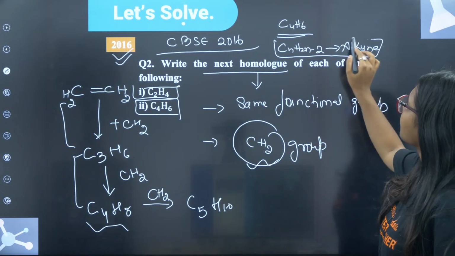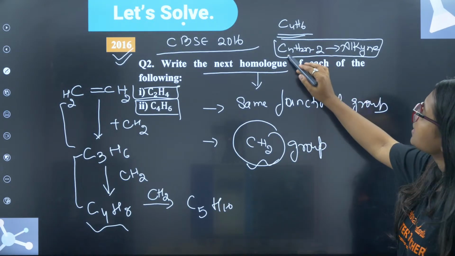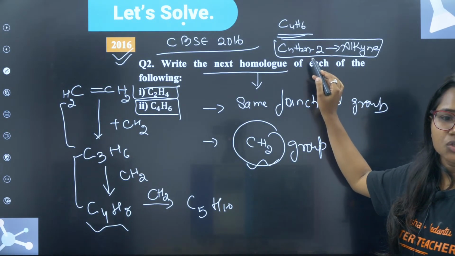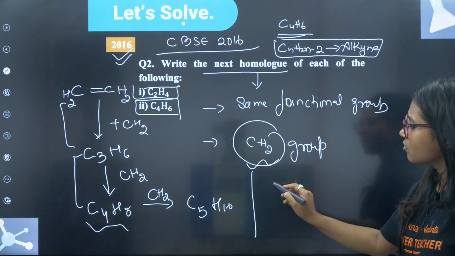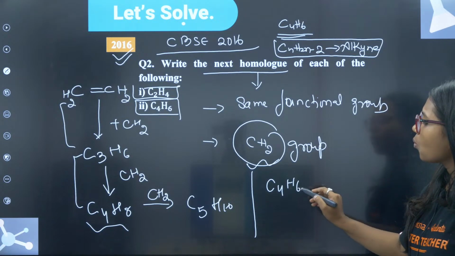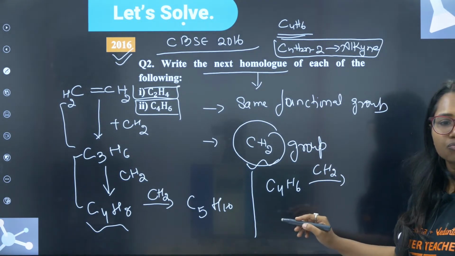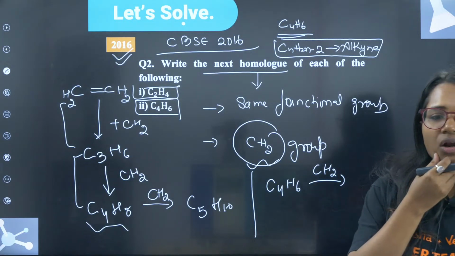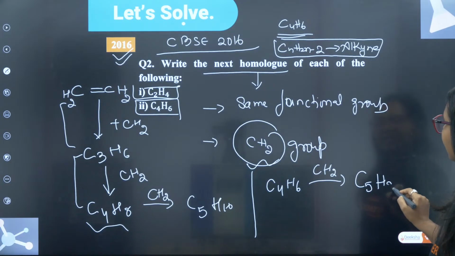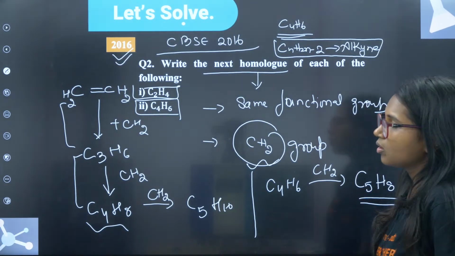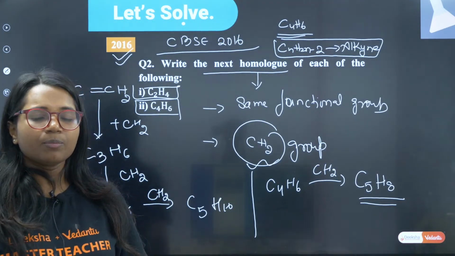We are not using this here, but I have told you for extra information. So for C4H6, what will be the next homologue? You just have to add CH2. It will be C5H8. Very good.